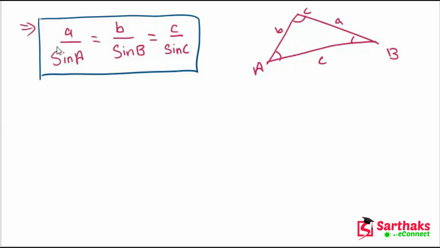So we use the sine rule to find unknown lengths or unknown angles of a triangle. It is also called sine rule, sine law, or sine formula. While finding the unknown angles of a triangle, the law of sine formula can also be written like this: